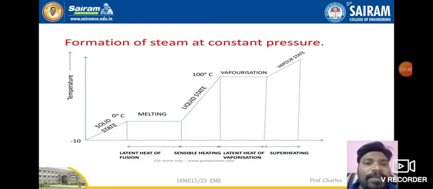If you look at the temperature graph on the y-axis, there will be 0 degrees Celsius, the boiling point of water at 100 degrees Celsius, and then the superheated temperature. At some higher temperature, the superheated region will be there. So this is the graph between temperature and enthalpy. This is how we need to understand the formation of steam in different stages.